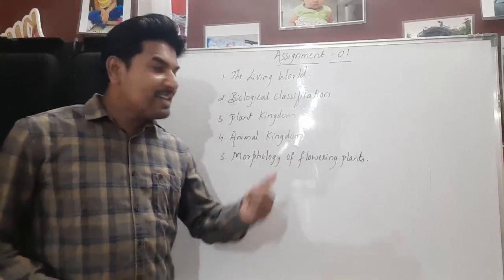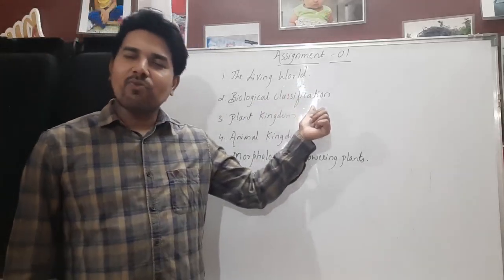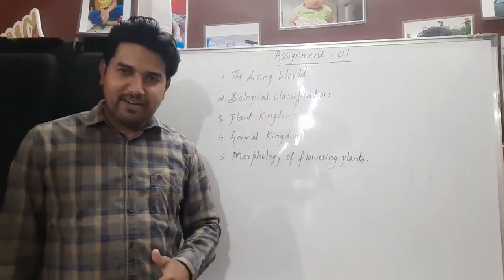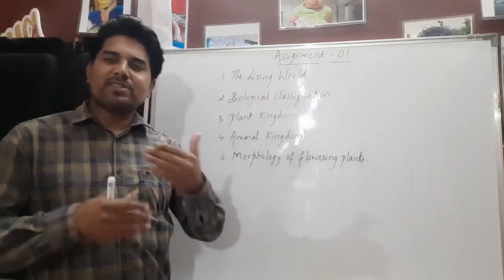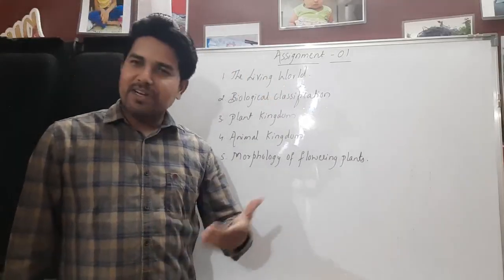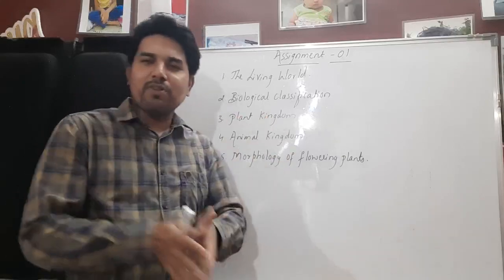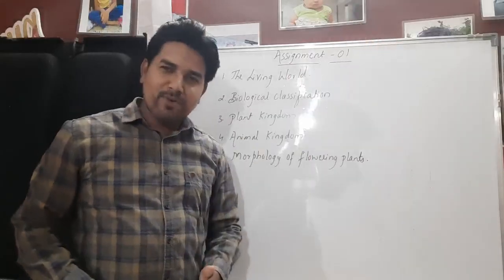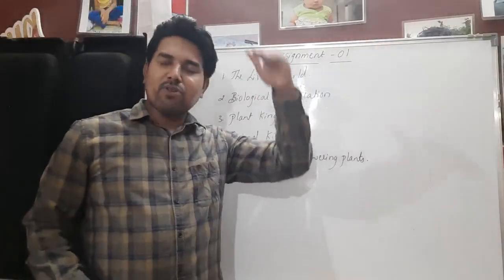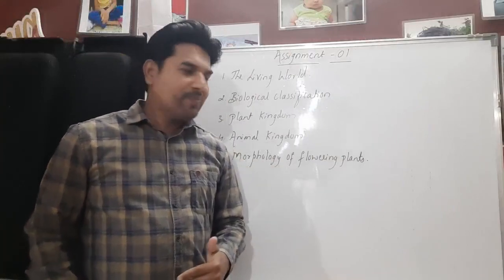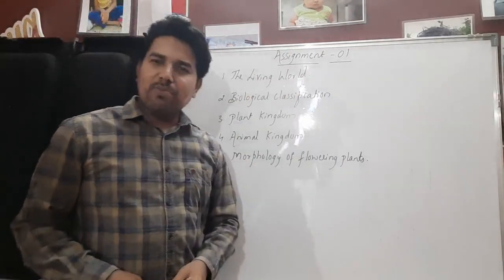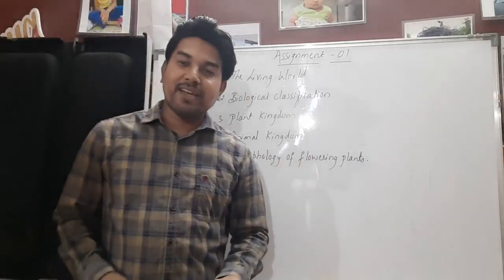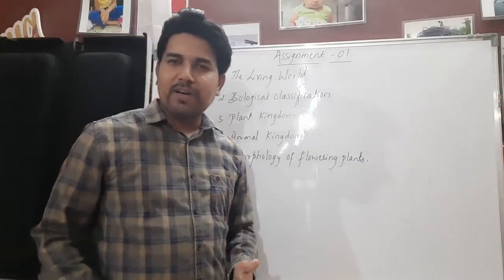But as far as the second chapter, Biological Classification, is concerned, we have classified all the organisms into 5 kingdoms according to R.H. Whittaker. In the living world, we came across the basic fundamental unit, the species. A group of species forms a genus, a group of genera forms a family, order, class, and so on. The final highest taxonomic category is the kingdom. Then we have the taxonomical aids, like botanical gardens, zoological parks, museums and keys. These are the rest of the chapter.